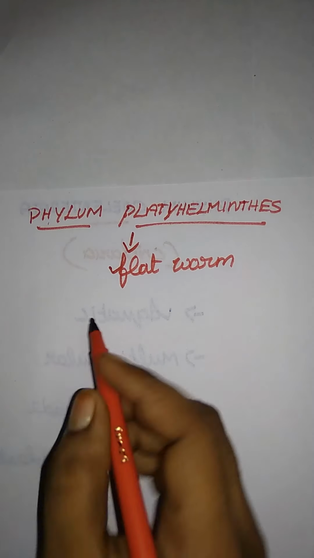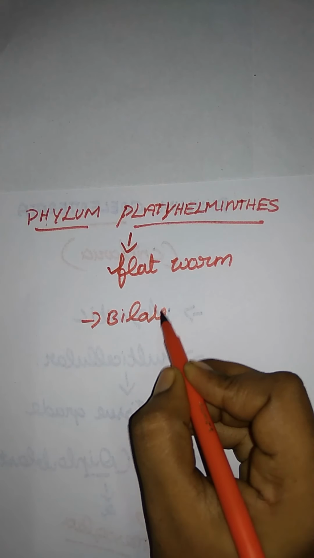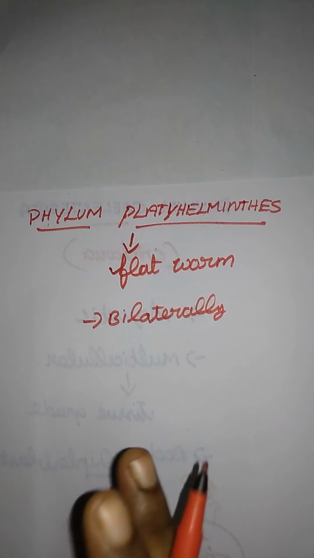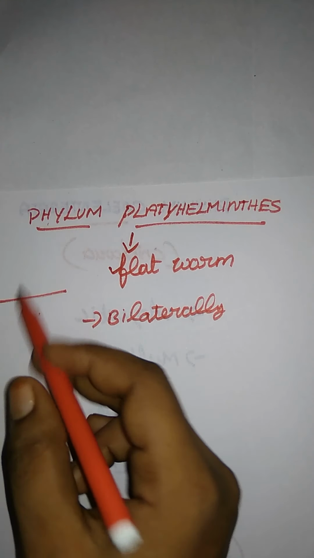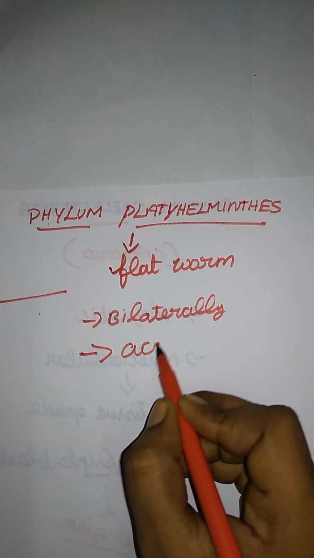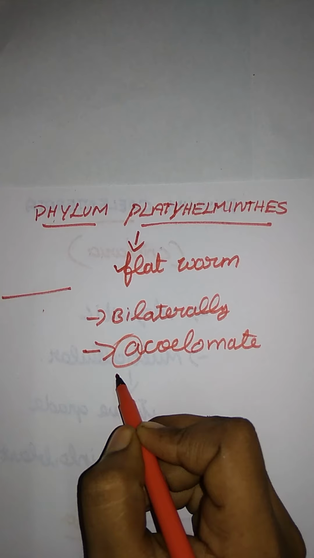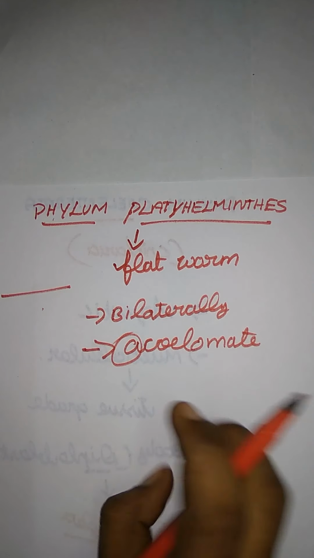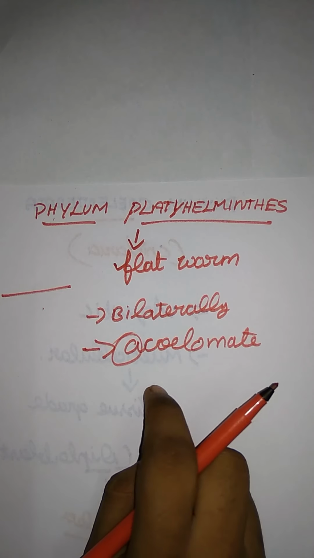They are bilaterally symmetrical. Bilaterally, we already said what that is: the body can be divided into two symmetrical halves. And next, they are acoelomate, which means absence of a coelom in the body. We already said a coelom is the body cavity that separates, right? Here they have no coelom.